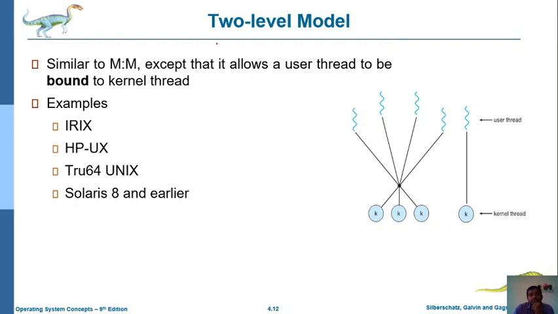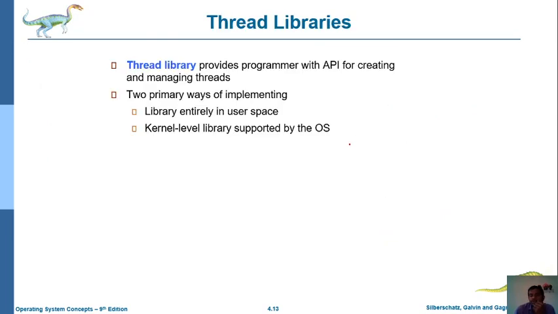Simple examples of the two-level model are IRIX, HP-UX, Tru64 Unix, and Solaris 8 and earlier versions of the Solaris operating system. These all use the two-level model. These are a few details about multi-thread modeling.